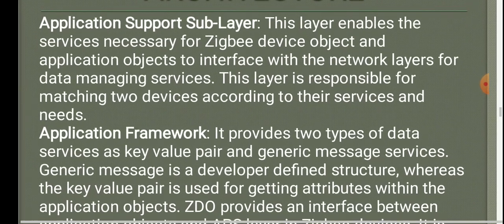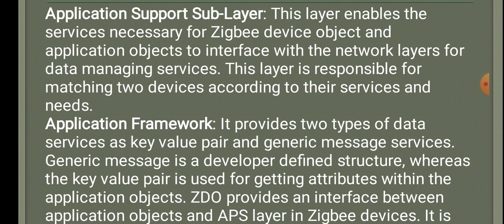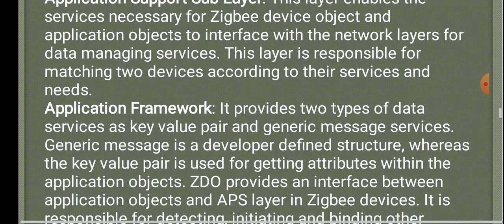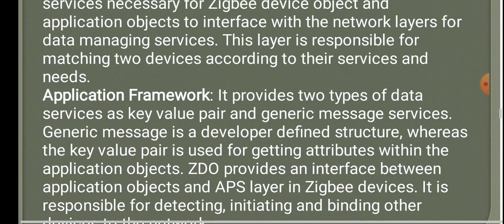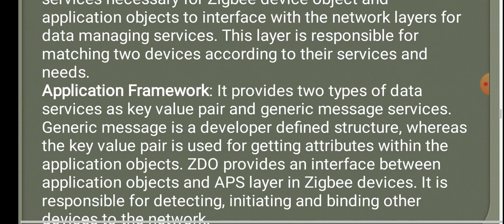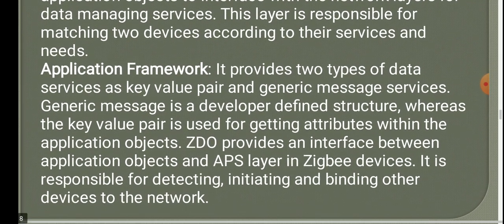Application support sublayer. This layer enables the services necessary for ZigBee device object and application objects to interface with the network layers for data managing services. This layer is responsible for matching two devices according to their services and needs.